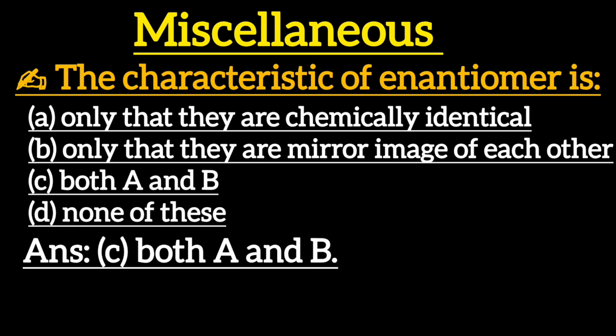Next one is, the characteristic of enantiomer is option A, only that they are chemically identical. Option B, only that they are mirror image of each other. Option C, both A and B. Option D, none of these. Correct answer is option C, both A and B.